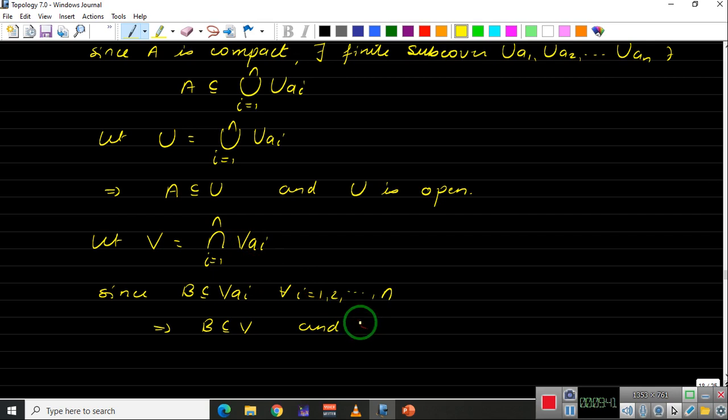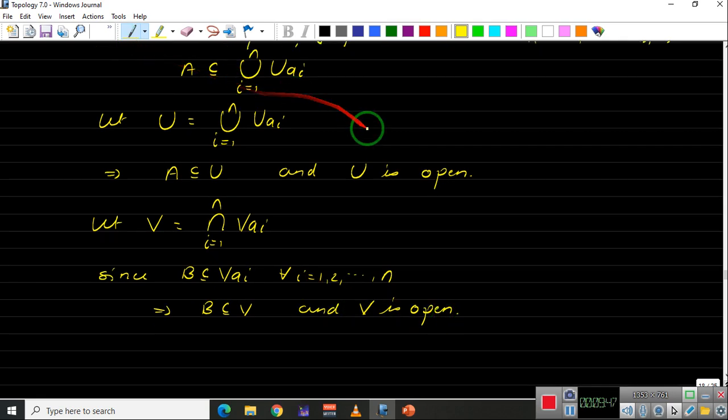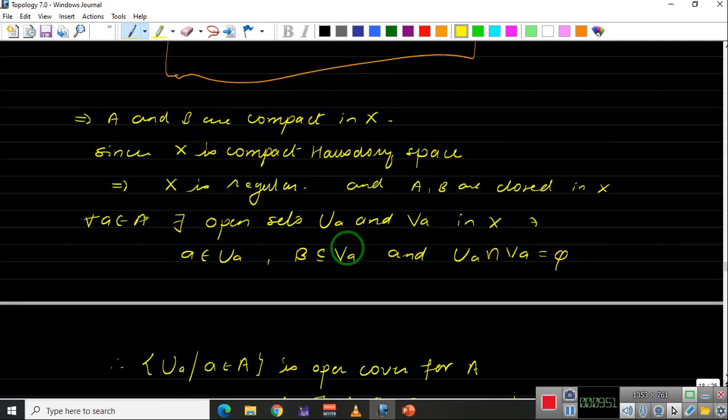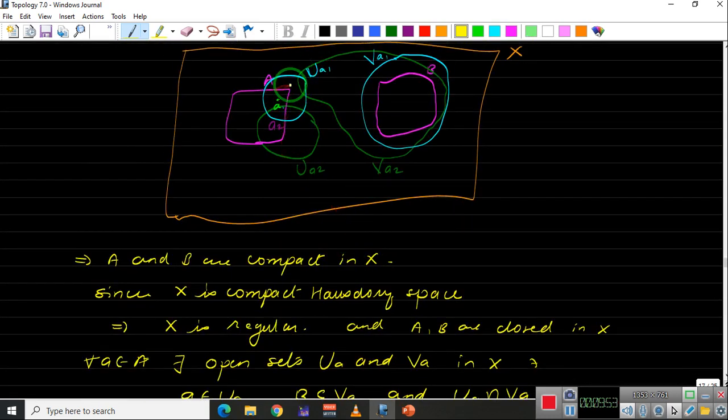So V is open. Okay, that means we got two sets U and V such that U contains A and V contains B. Now our final aim is to show that U intersection V is empty.